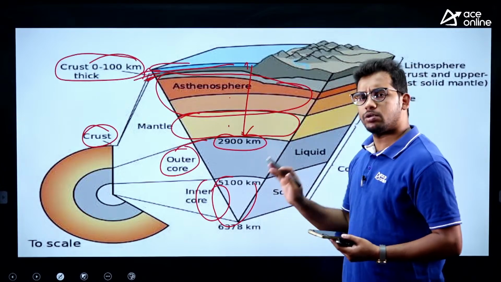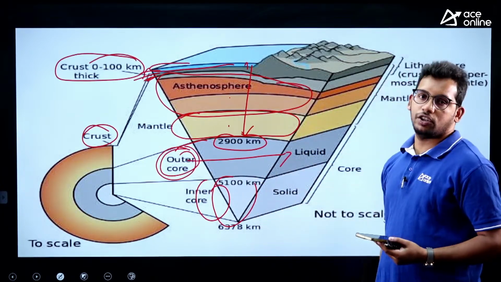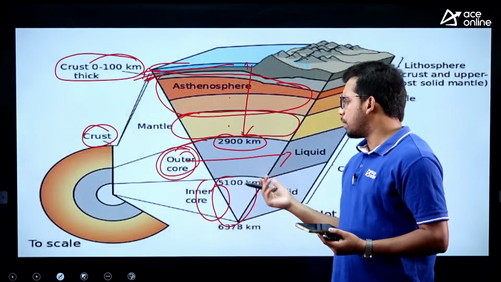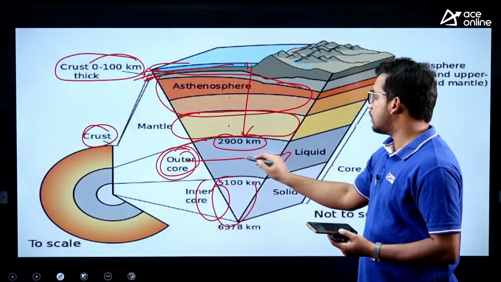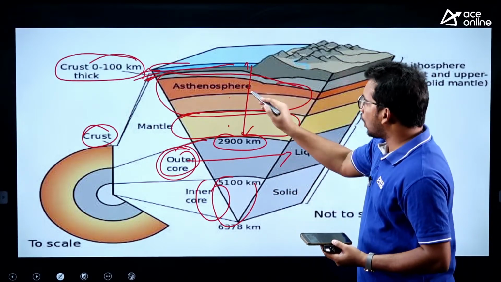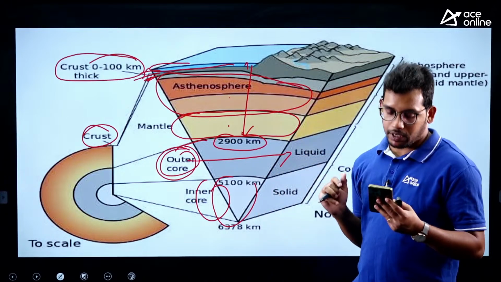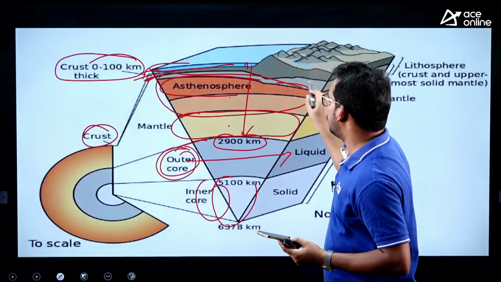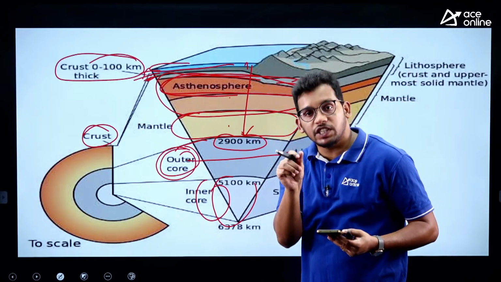All the layers are mostly solid except the outer core, which is liquid in nature, alright. So here we have a liquid because of low pressure; earth was not able to make it solid, so that is why there is a liquid here, right. Now coming to the asthenosphere, they have asked about the asthenosphere, right. Asthenosphere is located in the outer mantle, you can see here, and this is viscous in nature.